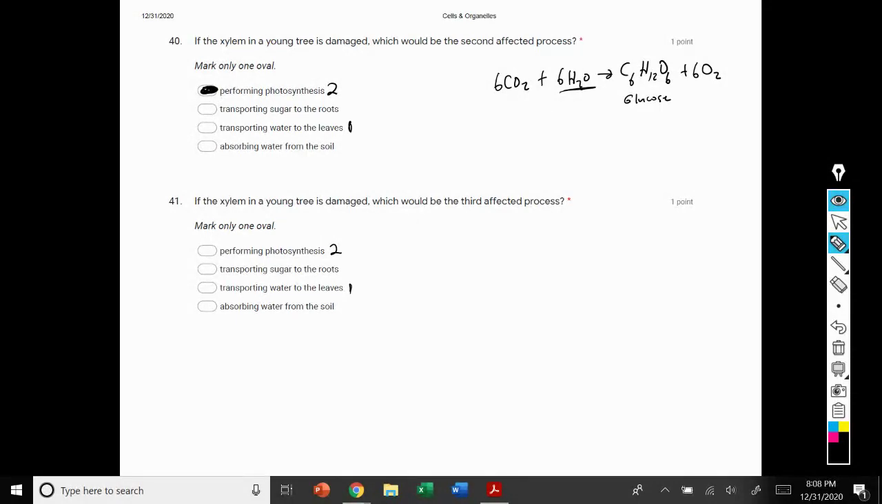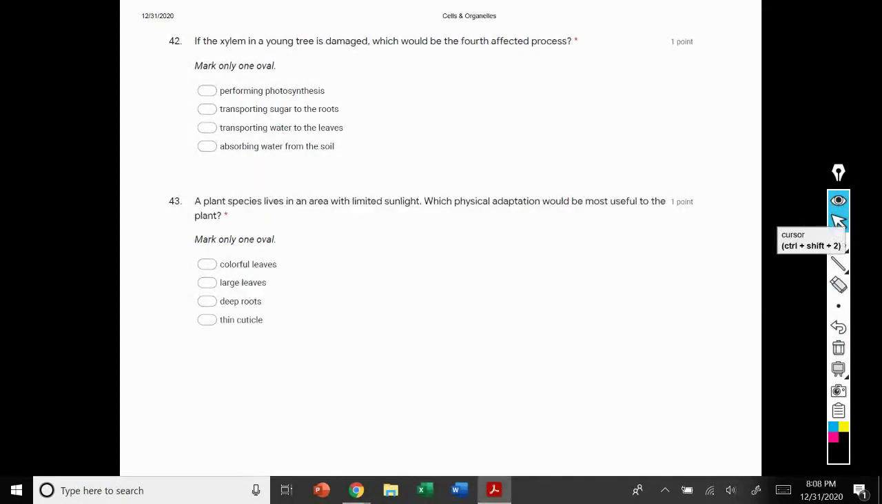41. What would be the third process affected? Well, if photosynthesis cannot occur, that means no sugar is being made. So the third process that would be affected would be transporting sugar to the roots. Then last but not least, the fourth process that would be affected is the plant would not be able to absorb water from the soil.